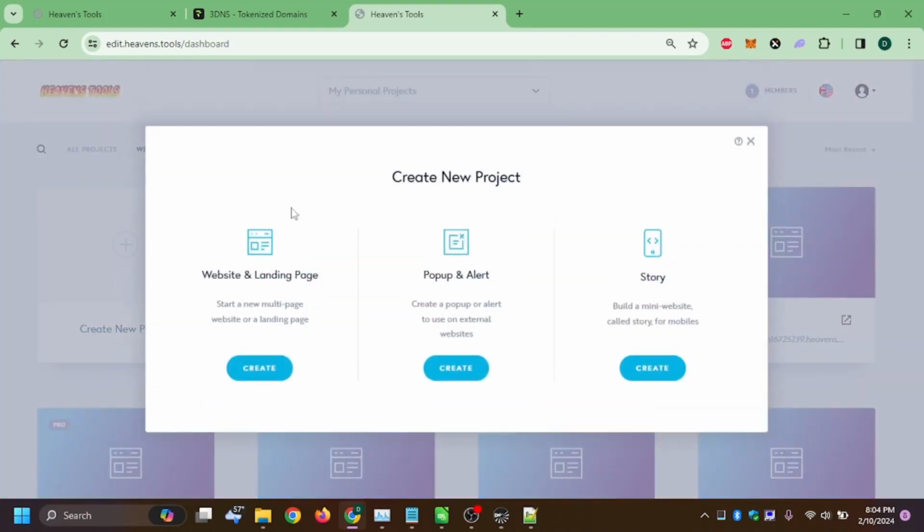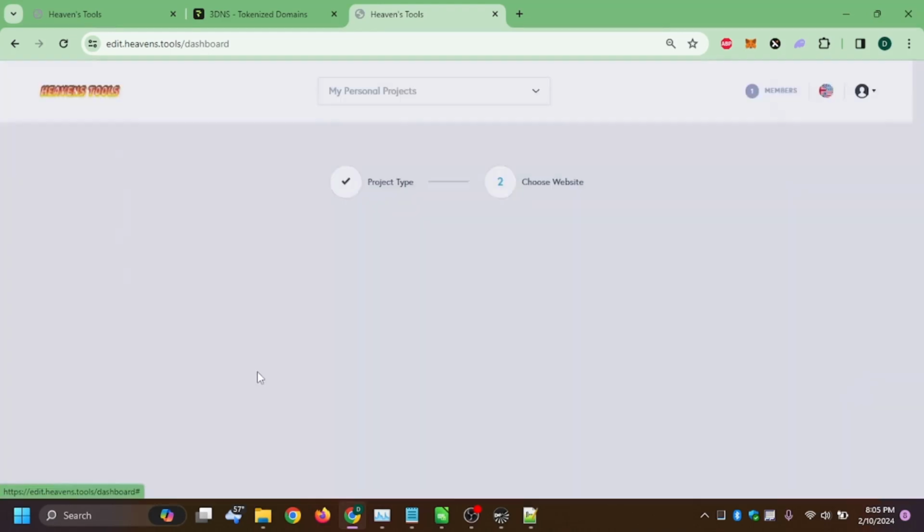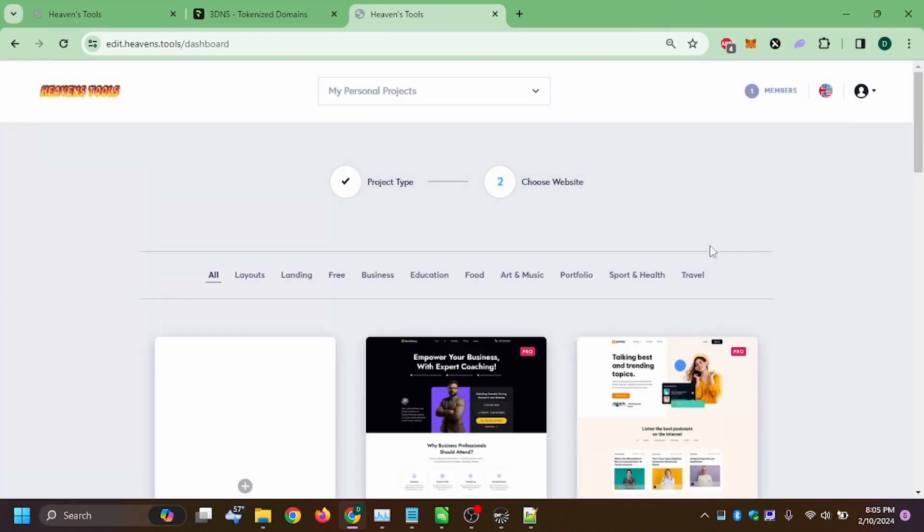Create a new project. We have a few options here for a website and landing page, pop-up alerts, quick stories. There are many websites for mobile only if you just want to go with the mobile only option. If you have an existing site, I've got a way for you to build pop-ups and alerts for that to be embedded. Or you can start with a new multi-page site or just a simple landing page. And that's what we'll do today. So to get started, hit create.